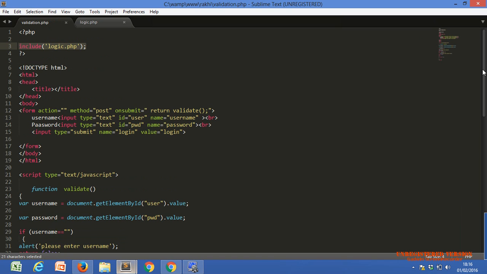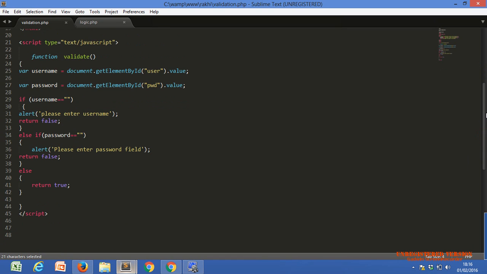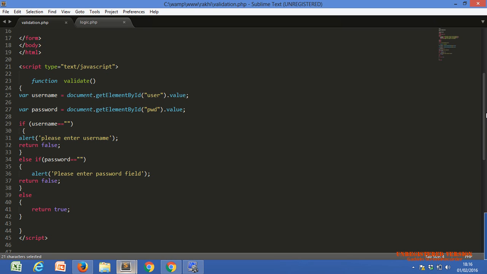Okay, so JavaScript. The first thing to keep in mind is that JavaScript is a client side scripting language. Client side means the whole code of JavaScript will be executed with the help of the browser.